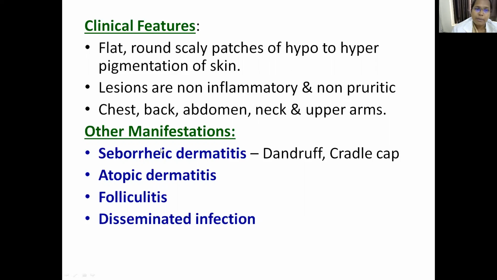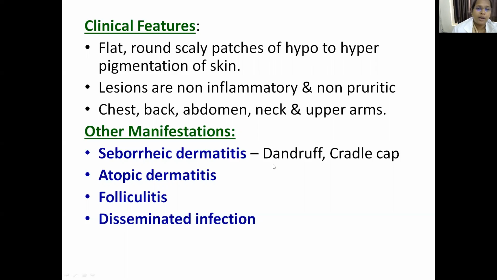So what are the other manifestations that are produced by your Malassezia furfur? First is seborrheic dermatitis. Seborrheic dermatitis, we all know from the Head and Shoulders advertisement, if you can remember, is nothing but your dandruff and cradle cap. So how are they manifested?